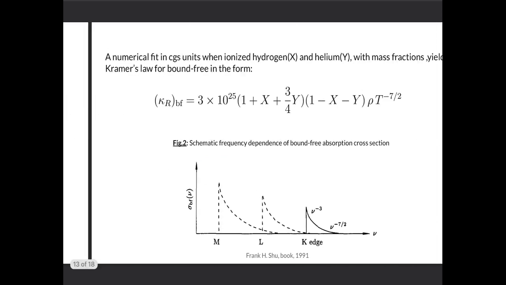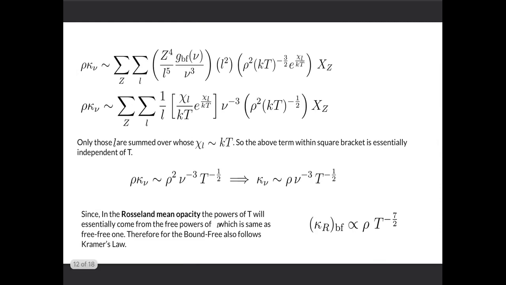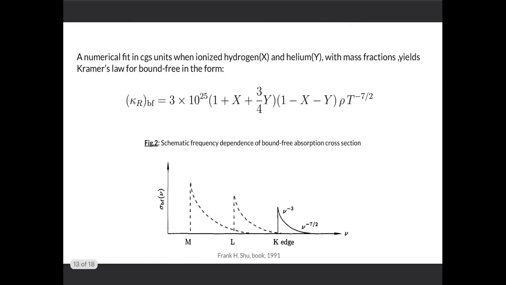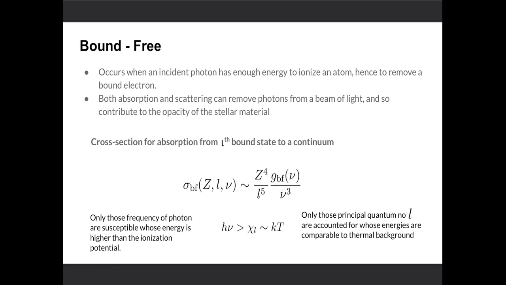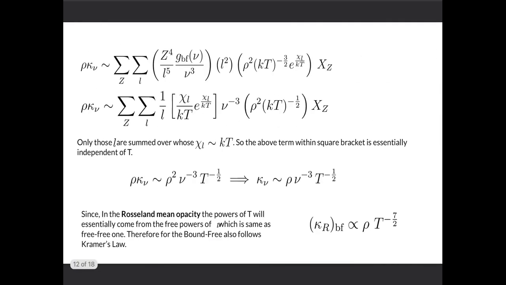This was the case for one single type of atom, and if we take all kinds of atoms, like hydrogen, helium and others as well, we get this relation, where the factor 1 minus x minus y counts the mass fraction of all other atoms. In this figure we can see a sharp edge of nu to the power minus 3, because as I stated earlier, the cross-section varies as nu to the power minus 3. So that is all for bound-free opacity.